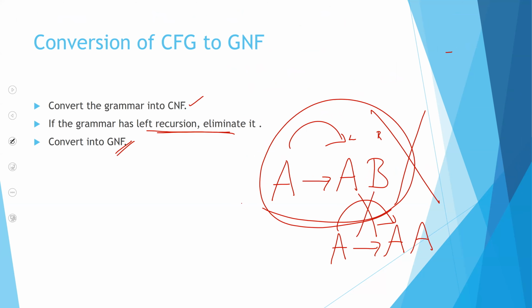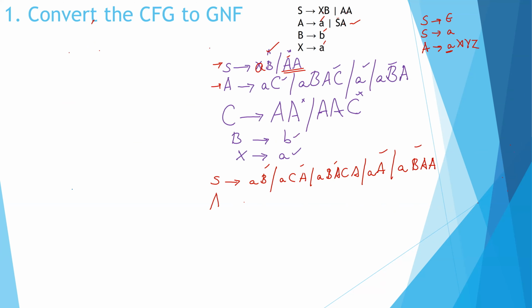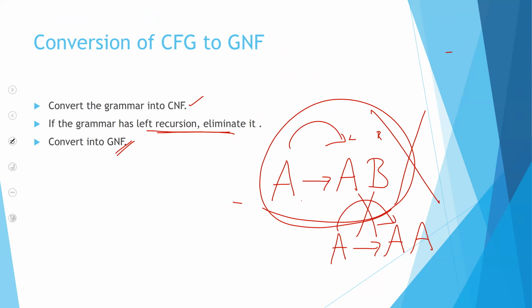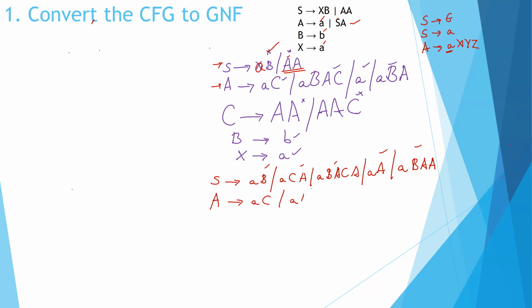Then I'll write my A. My A was already in Greibach. A is AC, AB, AB, AC, A, B, A. Luckily, everything here was in Greibach.